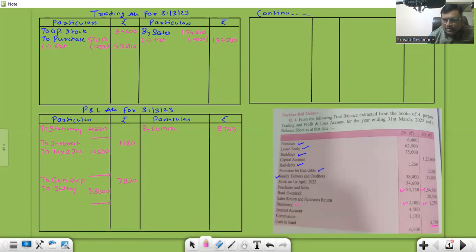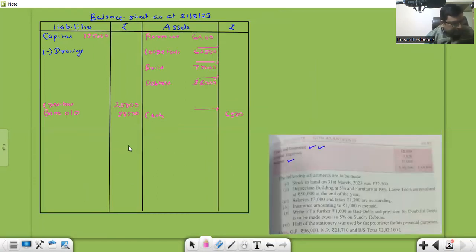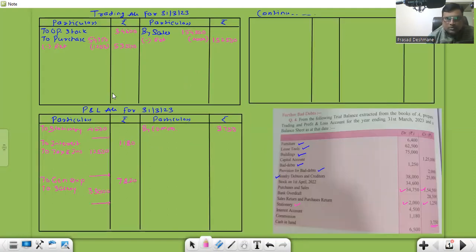Okay, now we'll go with the adjustments. What is the first adjustment? Stock in hand on 31st March 23 was 32,500. That is closing stock. We have to record closing stock in 2 places because it is given in the adjustment. First, at the bottom of the trading account, 32,500 closing stock.